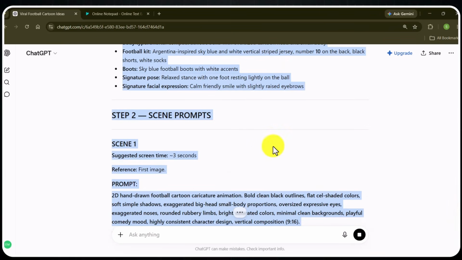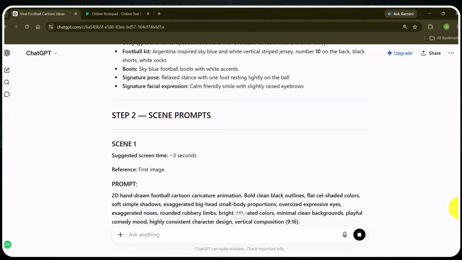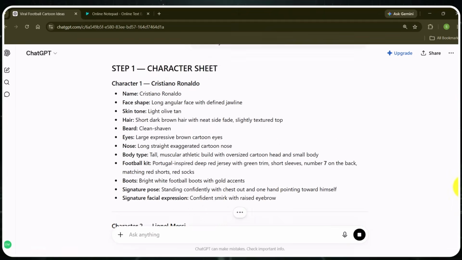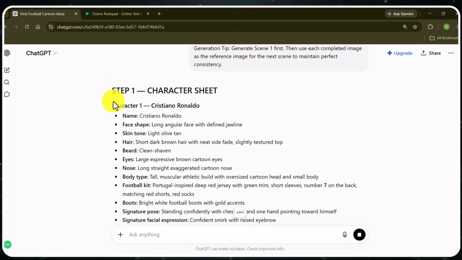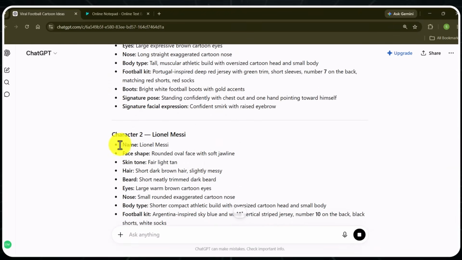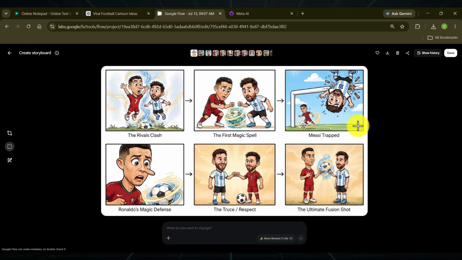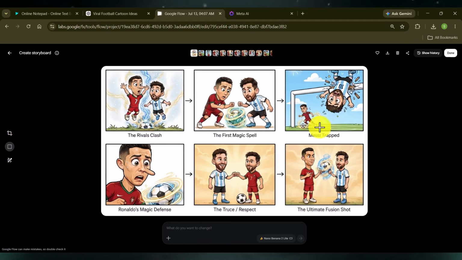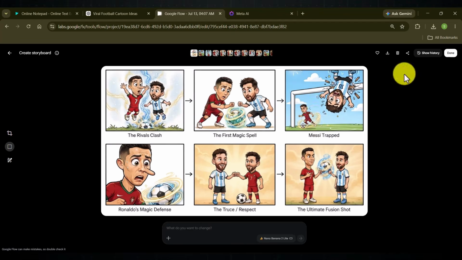This is the prompt you have. You can see how detailed this prompt is. This is exactly what you need to keep the scene and characters coherent throughout the short you are making. So, we have locked the story and scenes as well. Now comes the fun part. You're going to build every shot of your video as a still image first. Think of this like storyboarding. Each image represents one scene in your short.